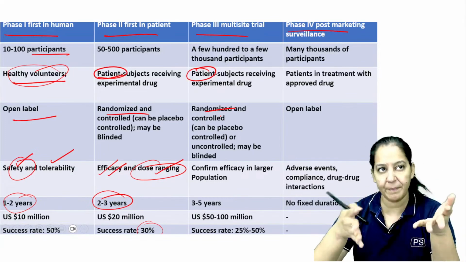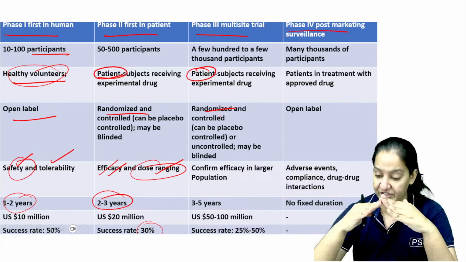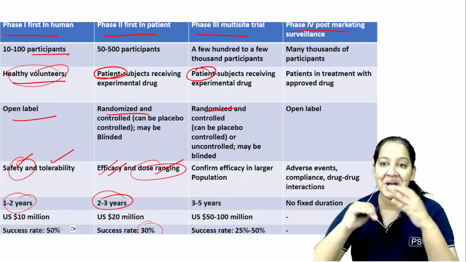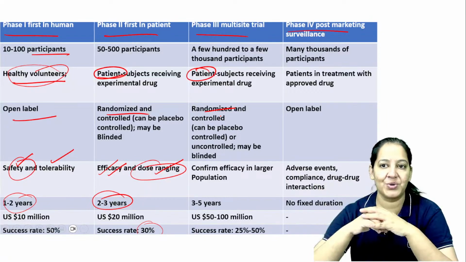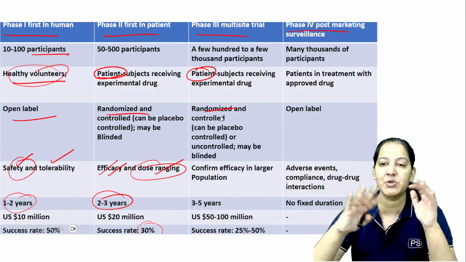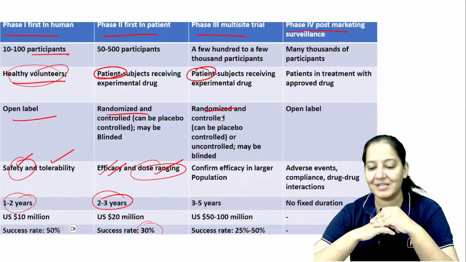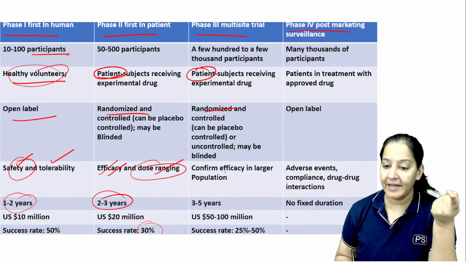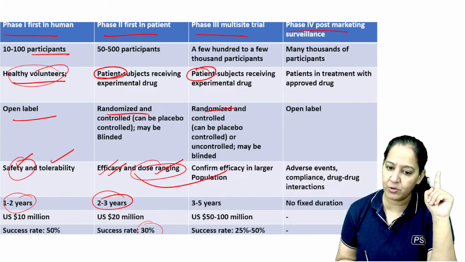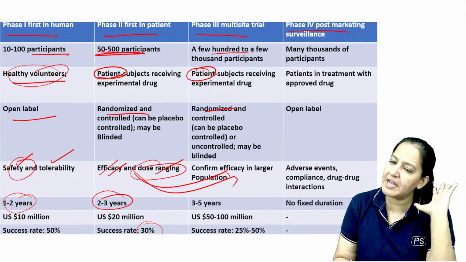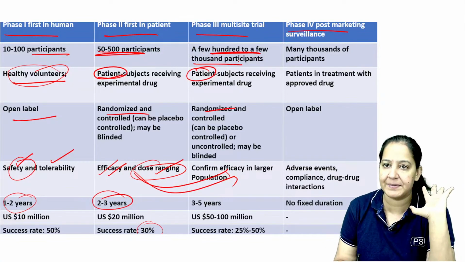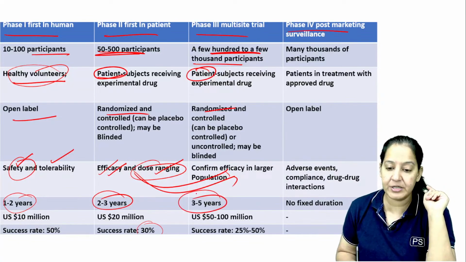So the patient is under trial, but the patient doesn't know in which arm of the trial the patient is. The patient will get a drug, but whether the drug is a real drug or a placebo, the patient doesn't know. That is the meaning of RCT. We are doing so to eliminate selection bias, right? Here we are confirming the same efficacy and dosing only, but on a larger population. Here we take many hundreds or thousands of participants, and it is conducted for 3 to 5 years.